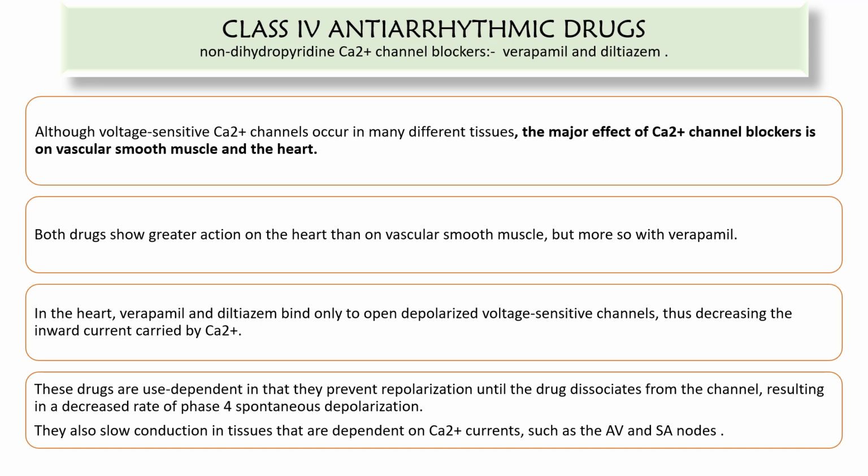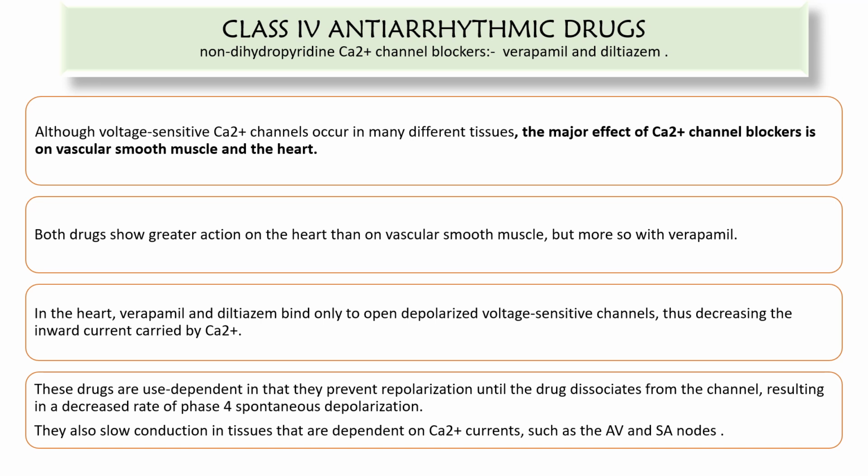Now we will see about the class 4 antiarrhythmic drugs, which mainly include non-dihydropyridine calcium channel blockers such as verapamil and diltiazem. Although voltage sensitive calcium channels occur in many different tissues, the major effect of calcium channel blockers is on the vascular smooth muscle and the heart. Both drugs show greater action on the heart than on the vascular smooth muscle, but more so with verapamil. In the heart, verapamil and diltiazem bind only to open, depolarized voltage sensitive channels, thus decreasing the inward current carried by calcium.